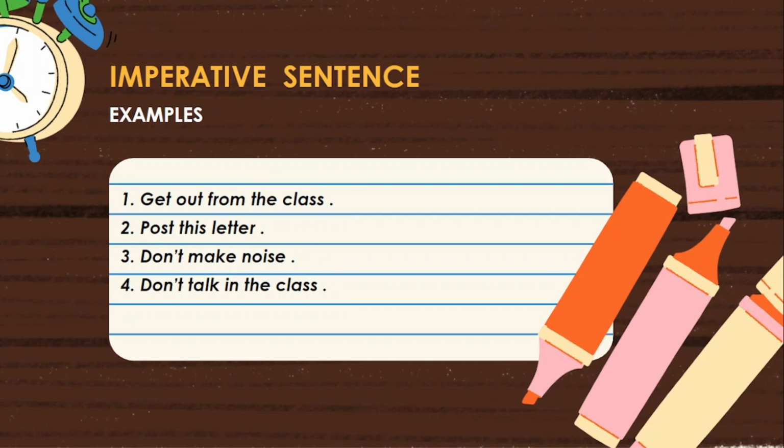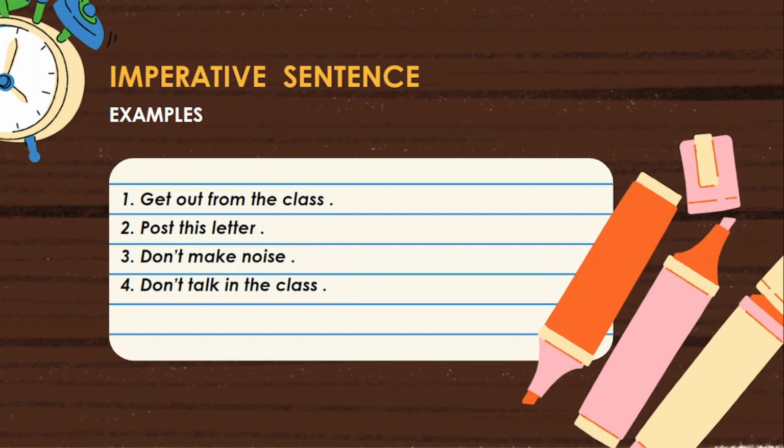Get one, out two, from three, the four, class five. Totally five words are there. It means more than two words. And this order ends with a full stop. Based on these features, this order is called a long order.